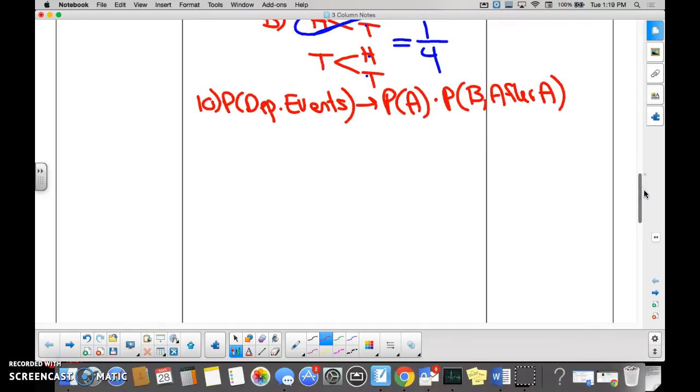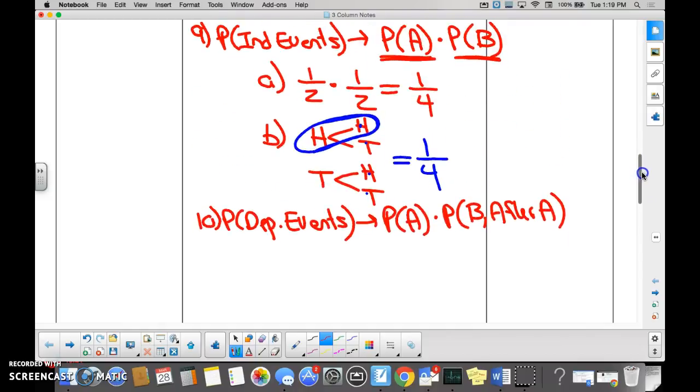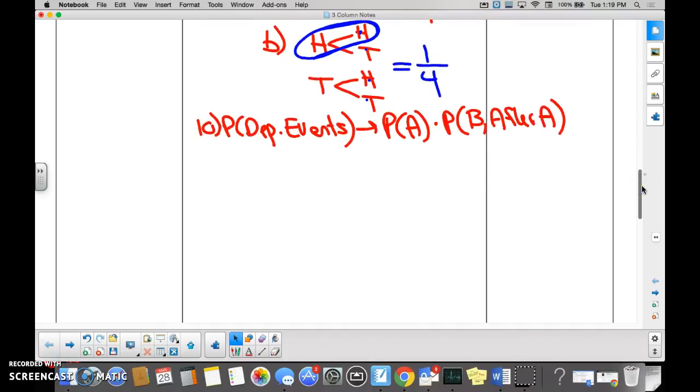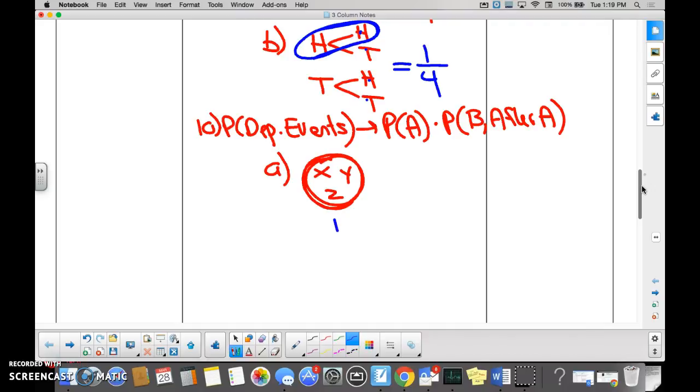Okay, so I'm going to give you an example of this. Probability of event A times the probability of event B. X, Y, Z. Okay, got it? What is the probability that if I stuck my hand into this circle, that I would pick out the letter X? 1/3. I have a 1/3 chance of picking out X, right? Okay, so if I picked out the letter X and just kept it out, I set it down on the table, I did not put it back into this little hole. What would be left in the hole? What would be left if X was gone?